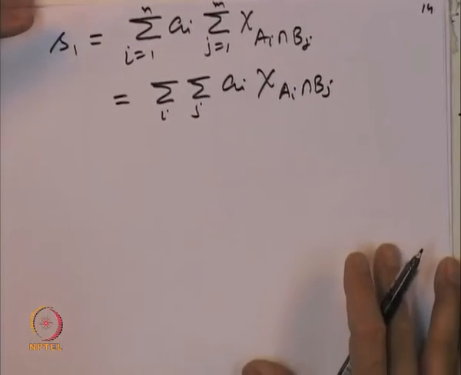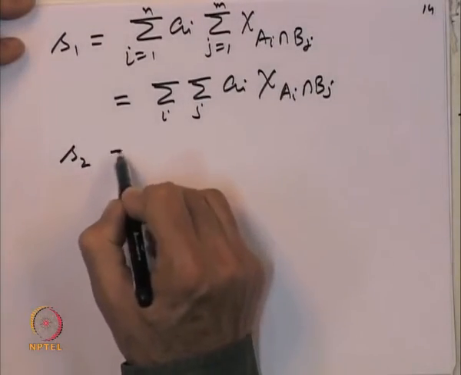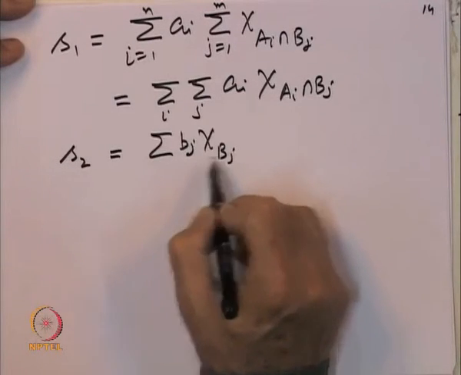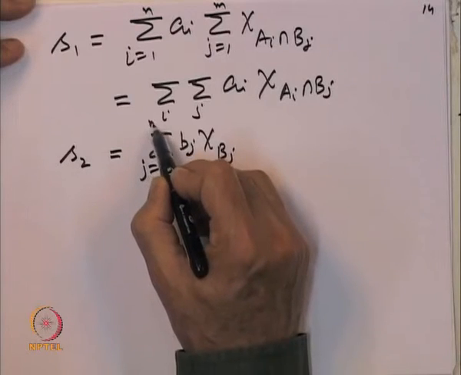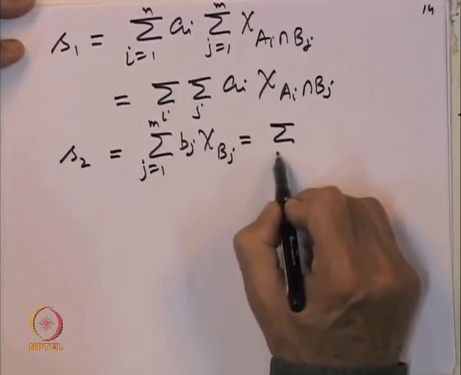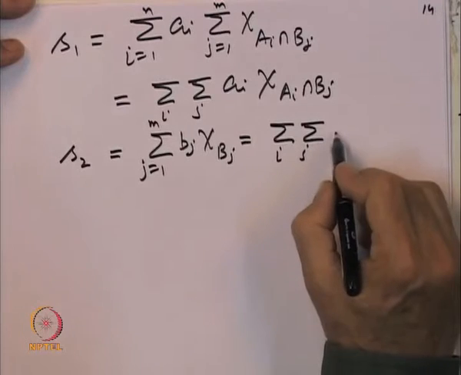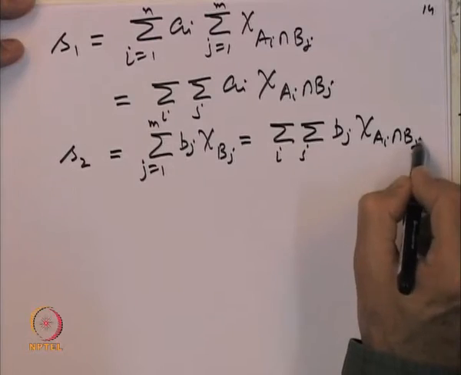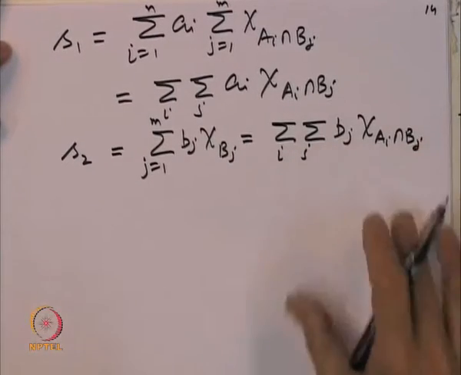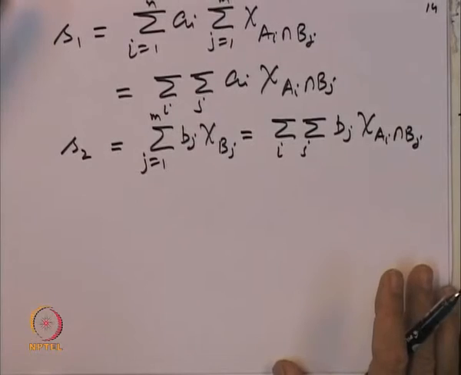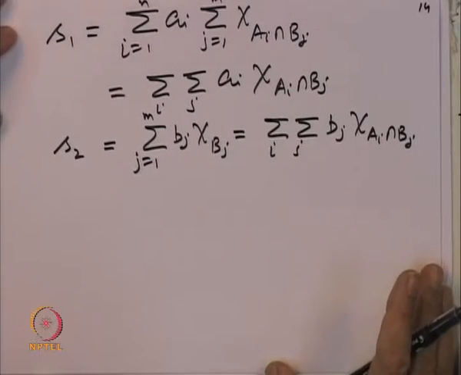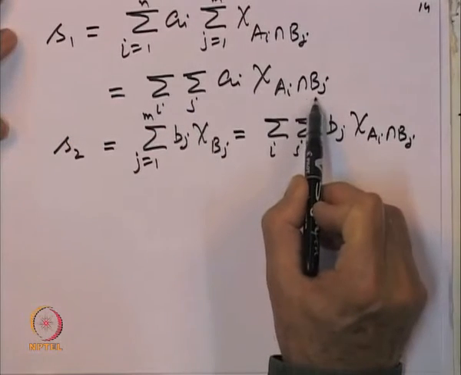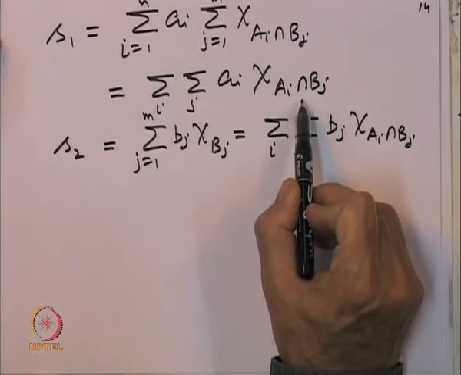And similarly, for the second simple function S 2, which had the representation summation B j chi of B j, we can write this as summation over I summation over j B j chi of A I intersection B j. So, what we are saying is that whenever you are given two or a finite number of simple functions, we can assume without loss of generality that the indicator functions involved are of the same sets.